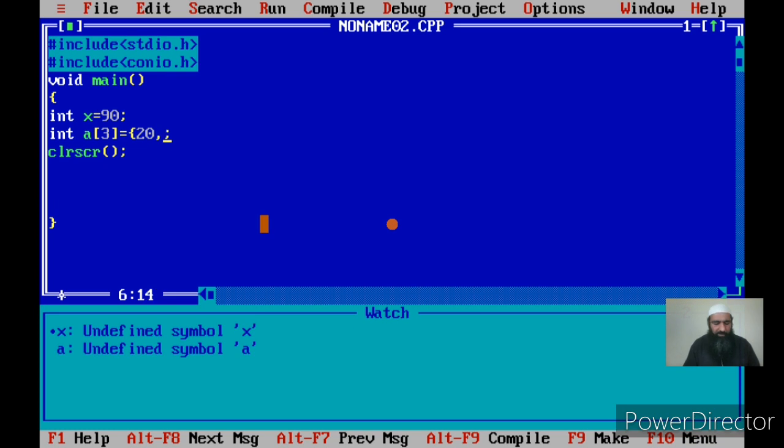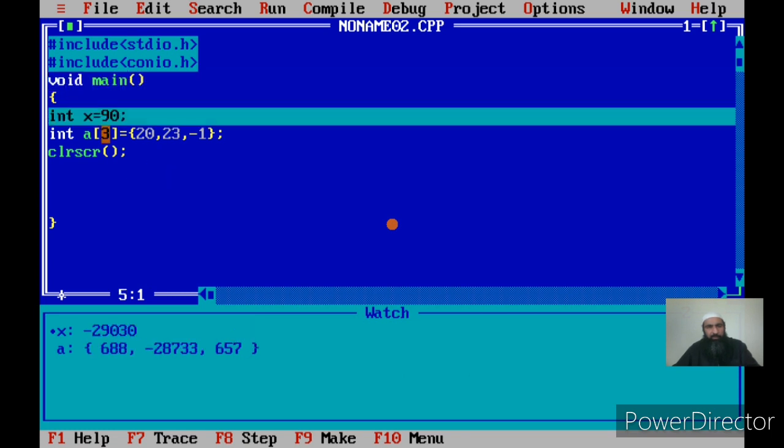Next value I am giving to the second variable as 23, and I can give the value to the last element as -1. Now let me see if these values are being stored in the variables. Now I execute the statements of main again in a stepwise mode.